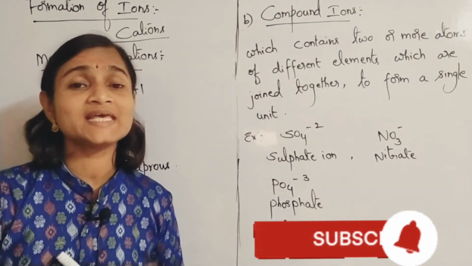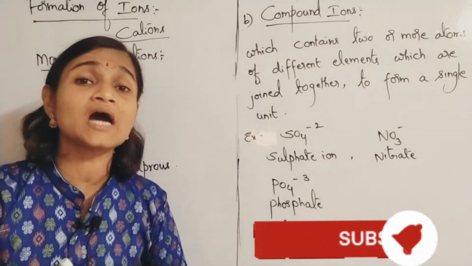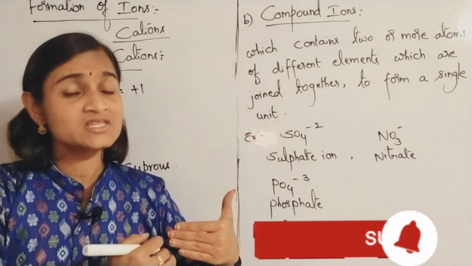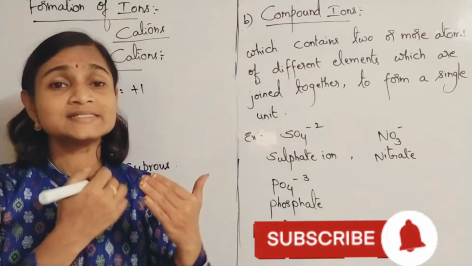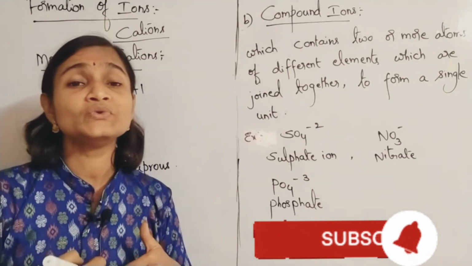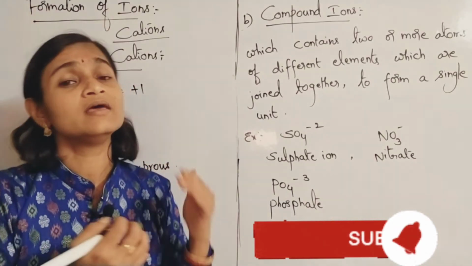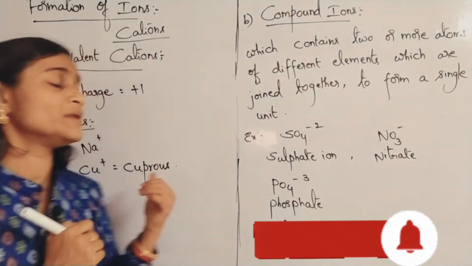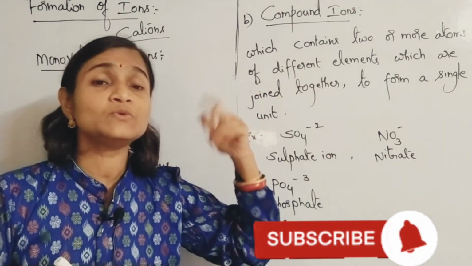Because it can even exhibit a bivalent ion also. Cupric ion also is going to exist. So cuprous ion is plus 1 charge, cupric ion is plus 2 charge. Lesser charge gets the suffix OUS, and more charge gets the suffix IC, ic. So cuprous ion is Cu plus, cupric ion is bivalent, Cu plus 2.